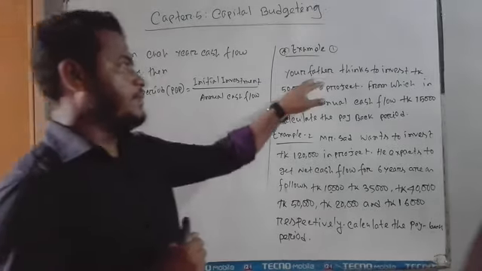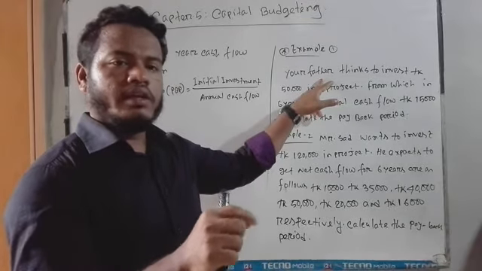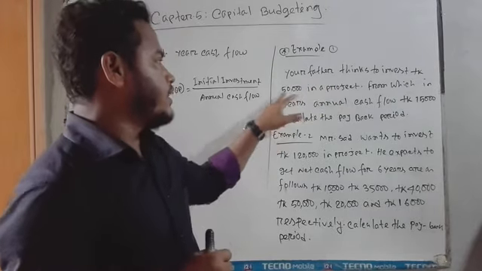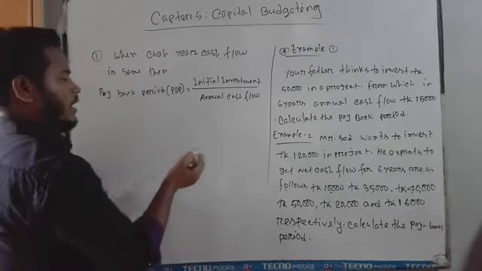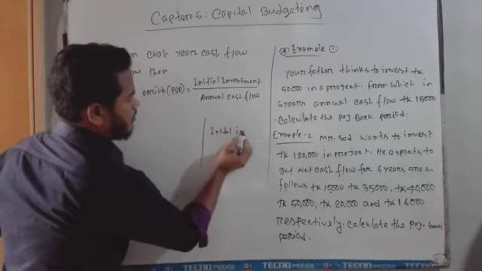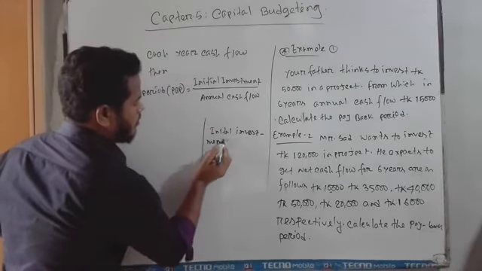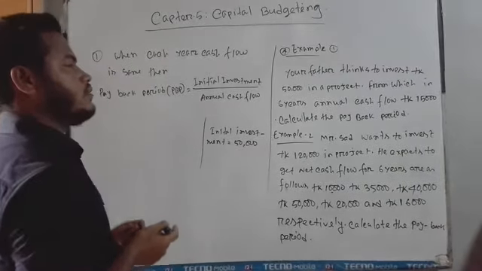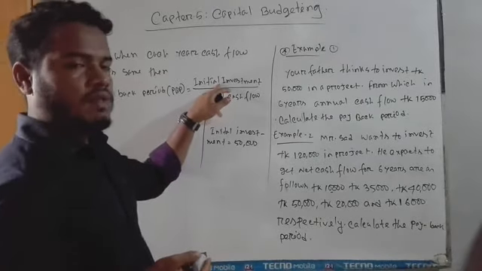So here your father at first made a huge amount of investment. So here the initial investment is 50,000 taka.